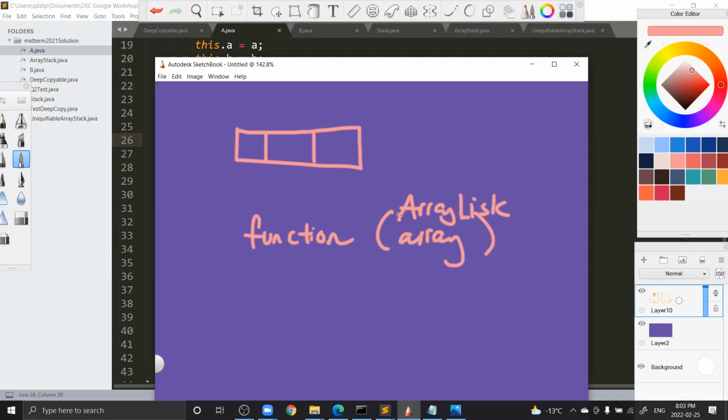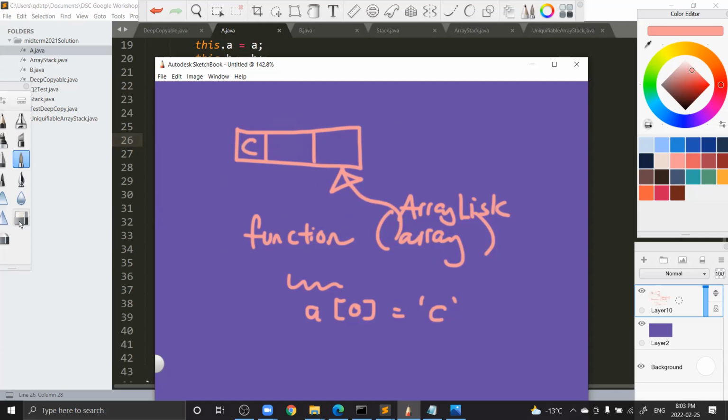So this is capitalized, meaning that it's going to point to this thing. So if you make a change, let's say a at 0 is equal to maybe C or something, then it's going to change this because it's passed by reference. It's pointing to our array, and it's going to change if you make a change in here. But passed by value means it's going to make a separate copy.